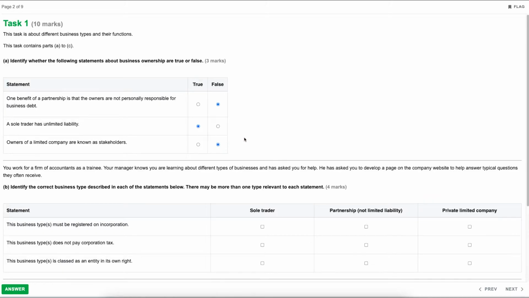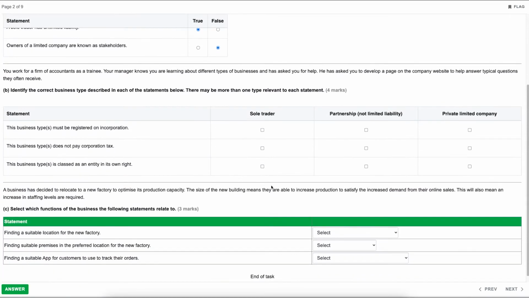So the owners of a limited company are what's known as shareholders. Now, a shareholder is different to a stakeholder. So a shareholder is someone who owns a certain amount of shares within a company, whereas a stakeholder is effectively anyone who has an interest in the activities of that business. So that could literally be customers, suppliers, staff, all of those are stakeholders. However, they're not classed as shareholders. They don't have an actual ownership within the business.